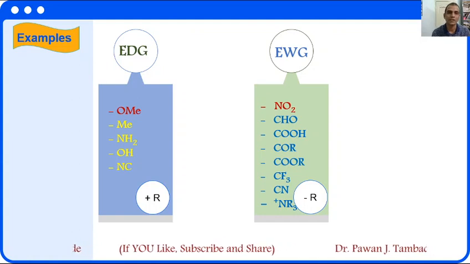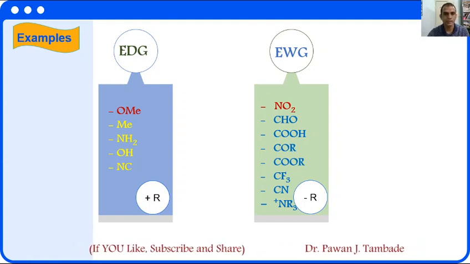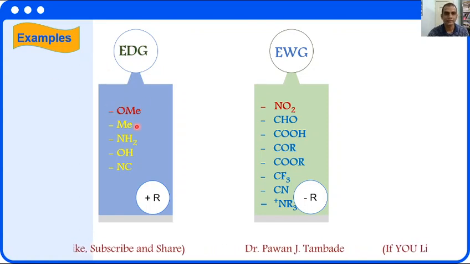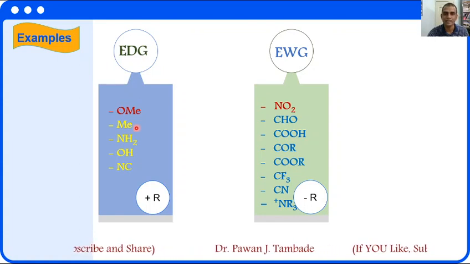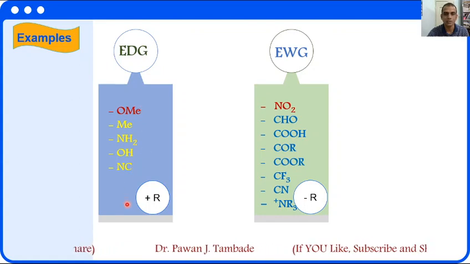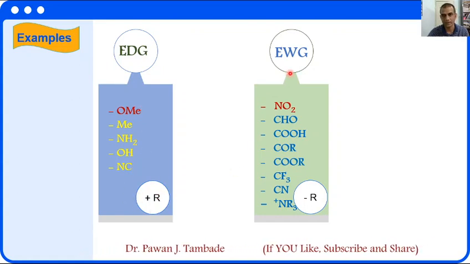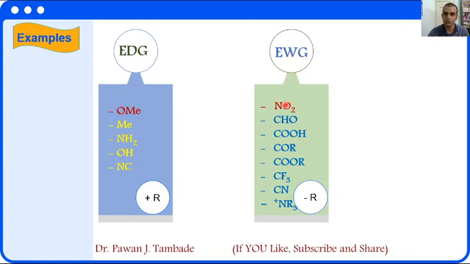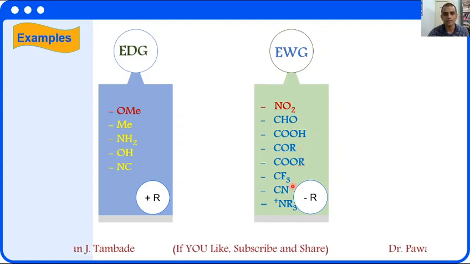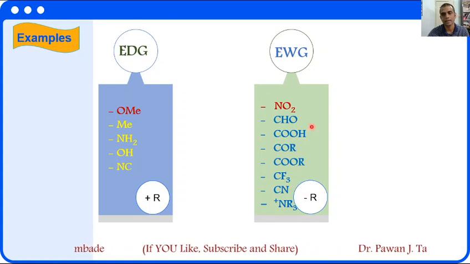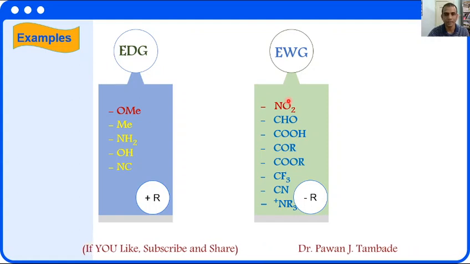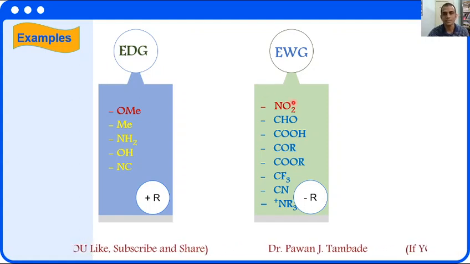Now these are some examples of electron donating groups and electron withdrawing groups. Among electron donating groups, we have already seen methoxy in detail. In the same way we can have alkyl groups like methyl, ethyl, propyl and so on. NH2, OH and NR2 are electron donating groups. They show the positive resonance effect. Electron withdrawing groups are nitro, CHO, carboxylic acid, ketone, esters, CF3, CN and this cation. They will direct the incoming electrophile to the meta position predominantly, like the nitro group in the previous example.